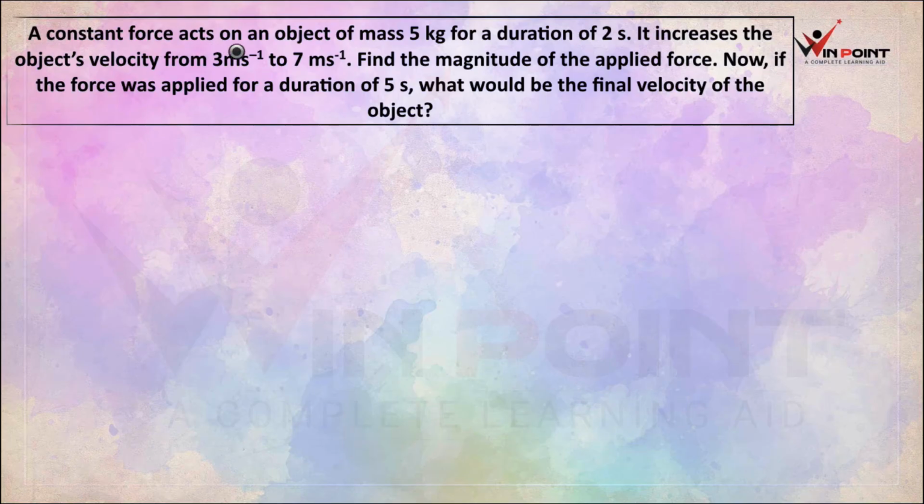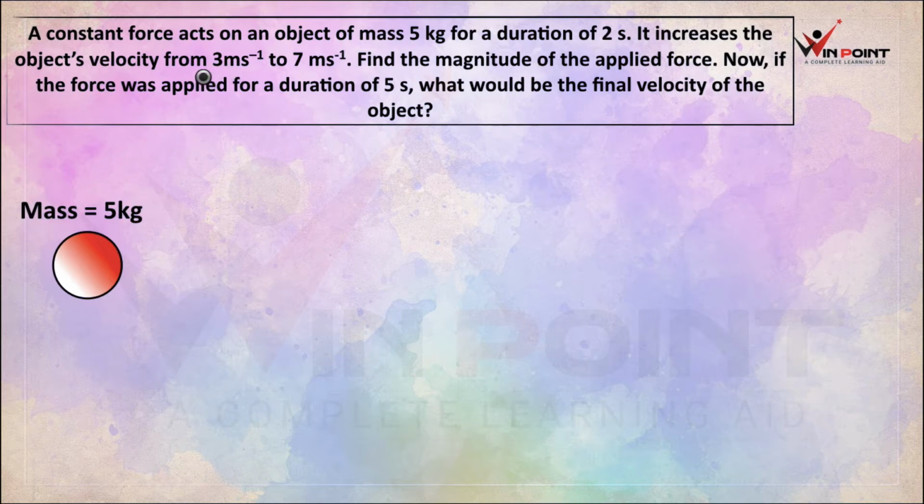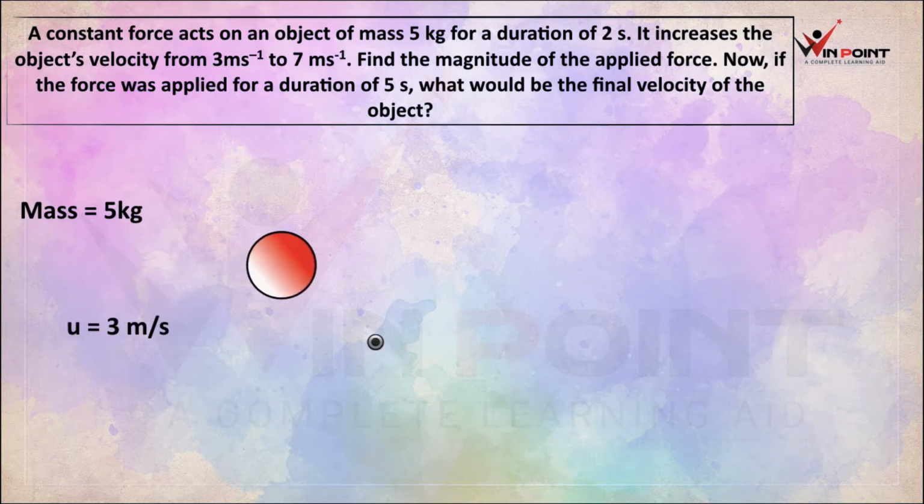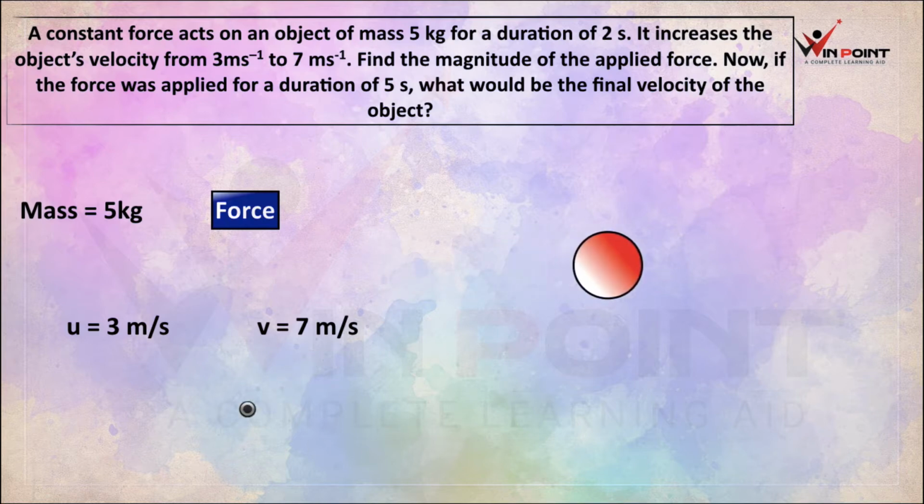A constant force acts on an object of mass 5 kg for a duration of 2 seconds. It increases the object's velocity from 3 meter per second to 7 meter per second. Find the magnitude of applied force. Now, if the force was applied for the duration of 5 seconds, what would be the final velocity of the object? We are considering an object. The mass of the object is 5 kg and the velocity was 3 meter per second. When we are applying a force, the velocity changes to 7 meter per second. The time duration is 2 seconds.